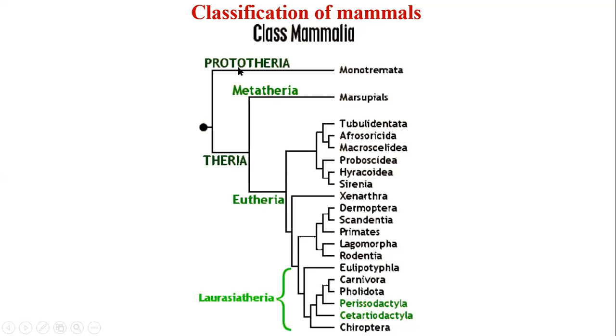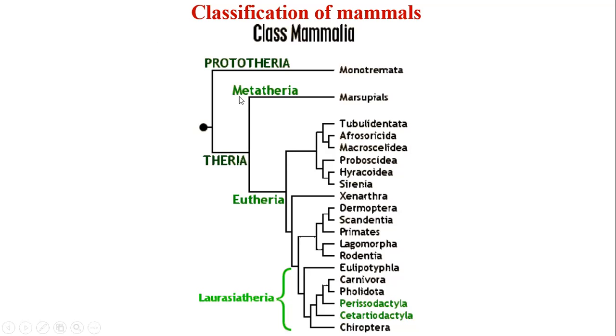Proto means first and Therios means beast, that means animals. So it includes first or primitive reptile-like oviparous mammals, in which there are four orders, out of which three orders are extinct, and only one order is living, that is Monotremata.